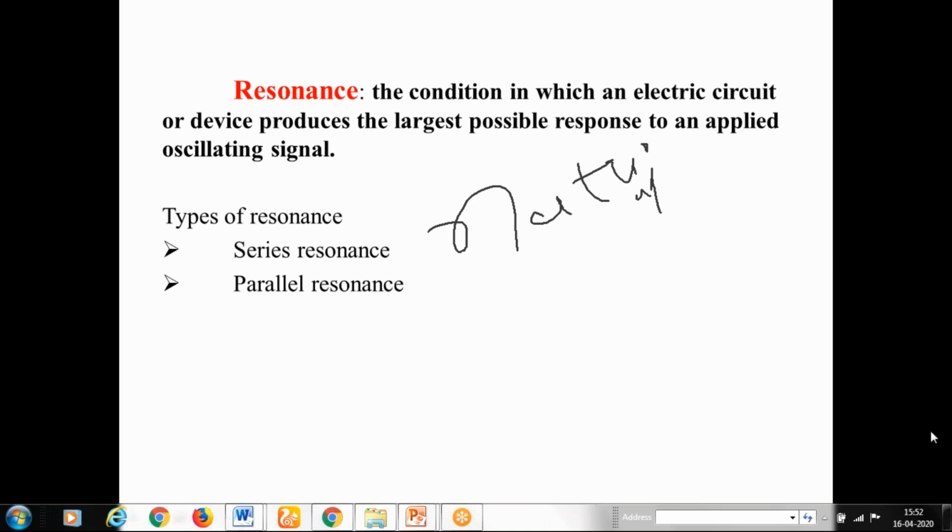That is the behavior of an object when the applied frequency matches the natural frequency of that object. So the condition is that the applied frequency to the object must match the natural frequency of that object. Then only a different performance can be provided by that object. Okay, is it clear?